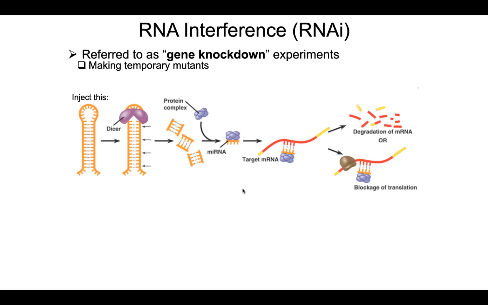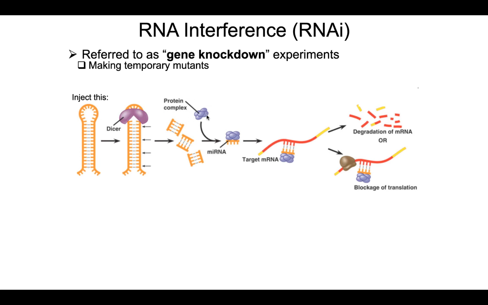So let's say a researcher wanted to knock down a particular messenger RNA and see, well, what happens when we get rid of this protein that's encoded by this messenger RNA? They inject a hairpin loop RNA into a cell. The cell's endogenous Dicer takes advantage of this and cuts that loop off.